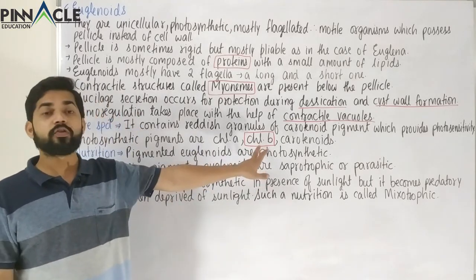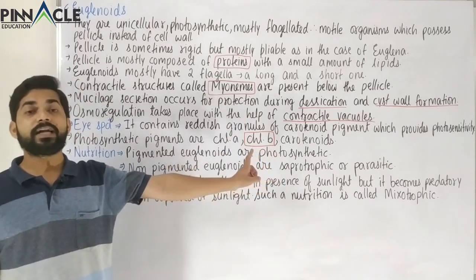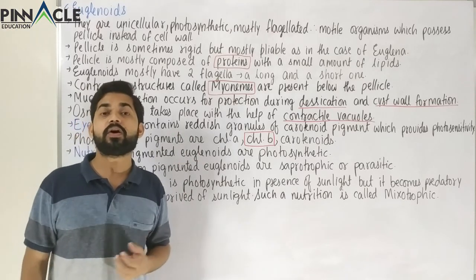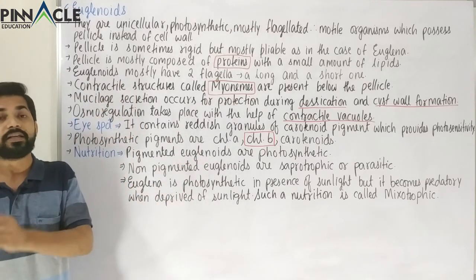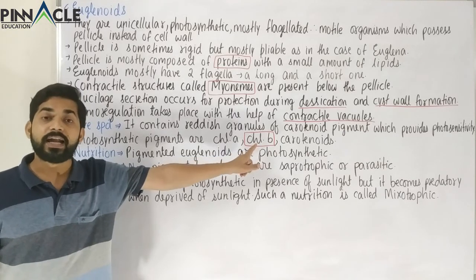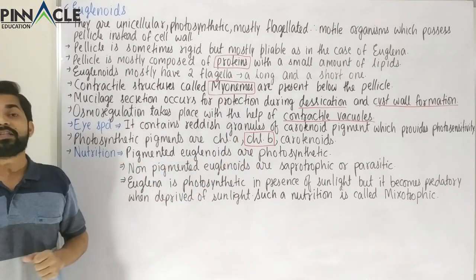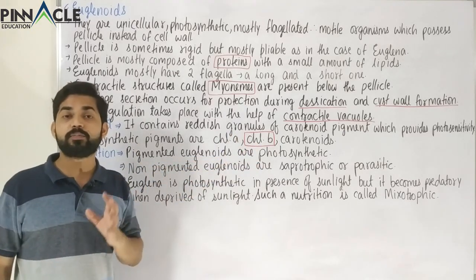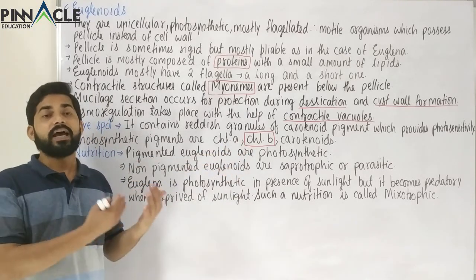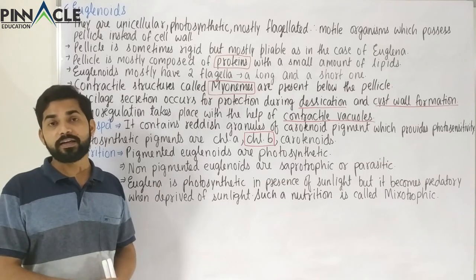So this chlorophyll B is important. That is why Euglena might be considered as the ancestor of the higher plants, because the pigment chlorophyll B is present over here, and it is the same pigment which is present in the higher plants like gymnosperms or angiosperms. So that is why it could be considered as the ancestor of higher plants.